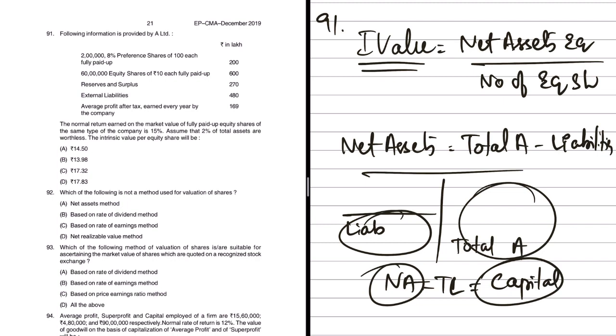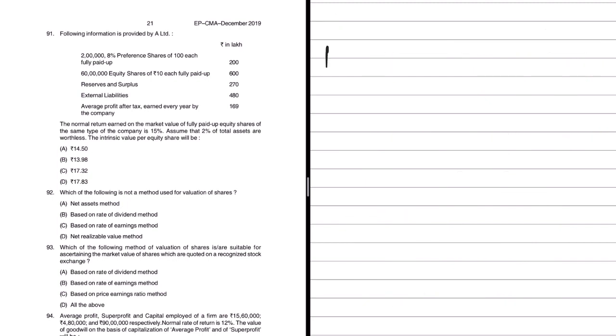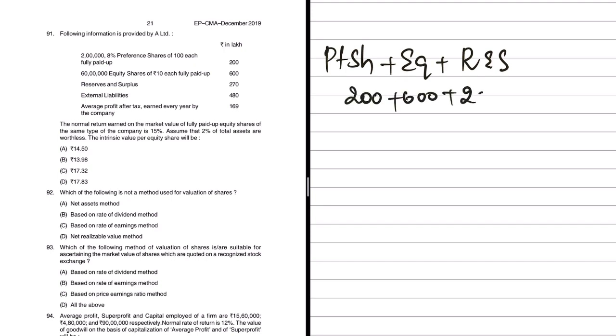Let us try to total all the capitals which we have. So that would be preference share capital plus equity plus reserves and surplus. So 200 plus 600 plus 270. So this will be 1070, which will be my net assets. Now this divided by the number of equity shares? Should we do that? Of course not, because there is some adjustment here.